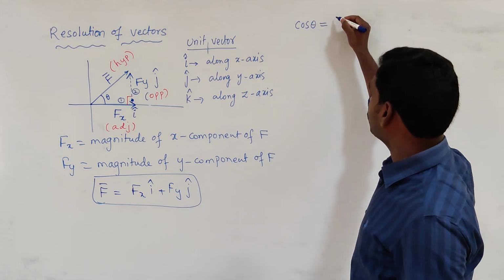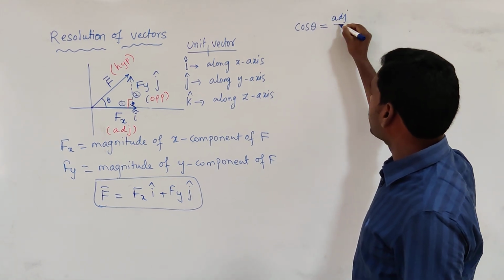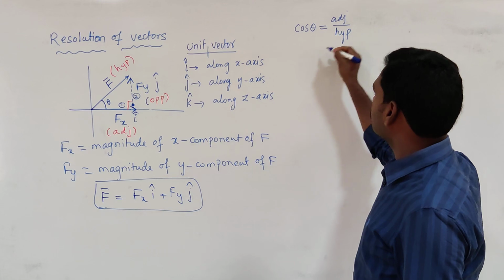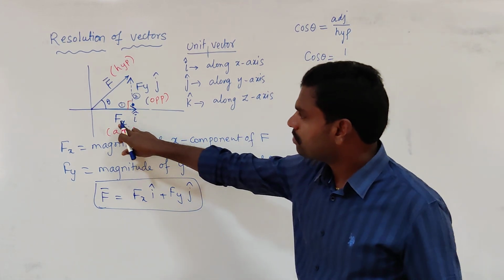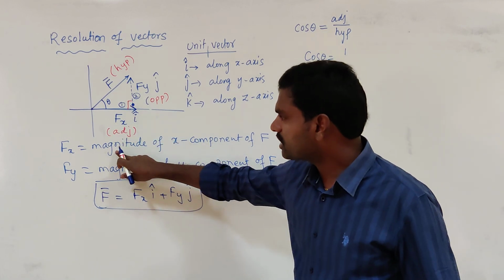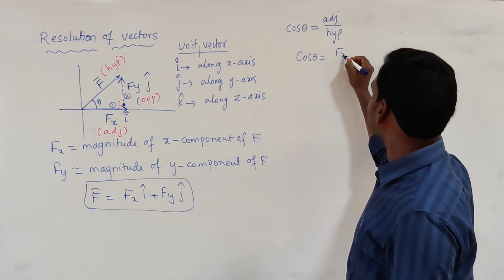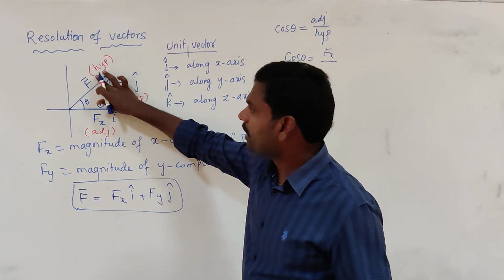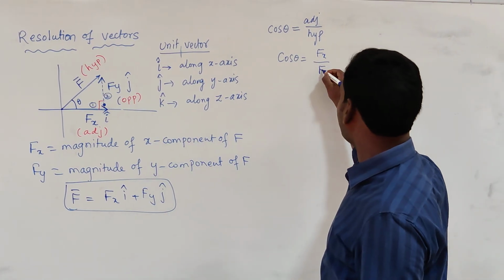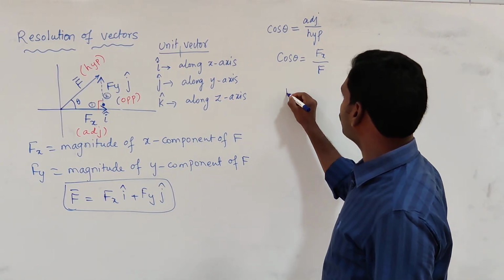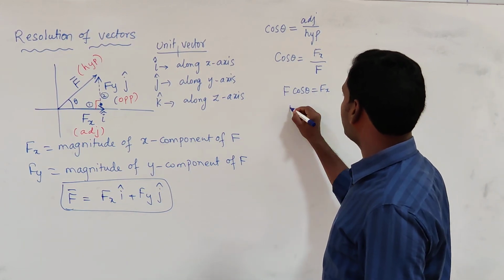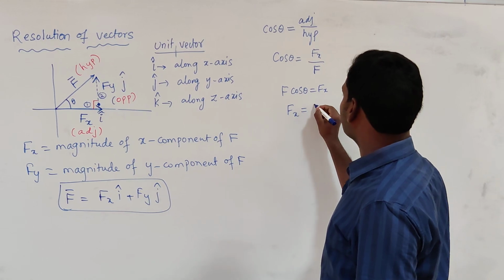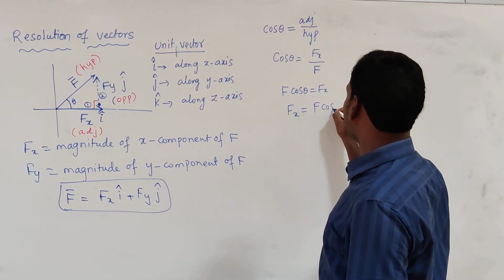So cos theta equals adjacent side by hypotenuse. The adjacent side is Fx, and the hypotenuse magnitude is simply F. On cross multiplying, we get F cos theta equal to Fx. That means the x component of force equals F cos theta.